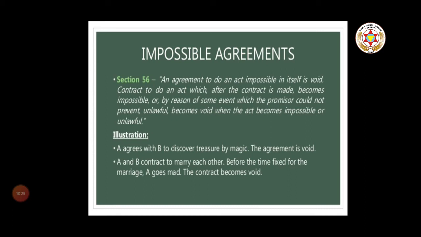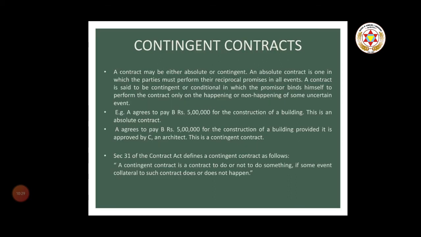Next, A and B contract to marry each other. Before the time fixed for the marriage, A goes mad. The contract becomes void. Next is the contingent contract, very important.